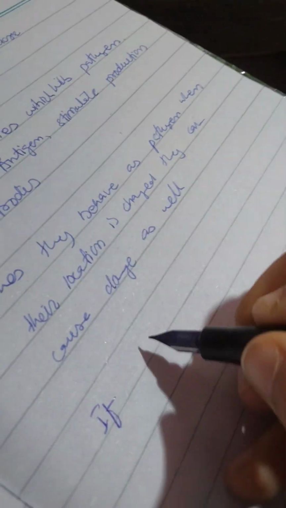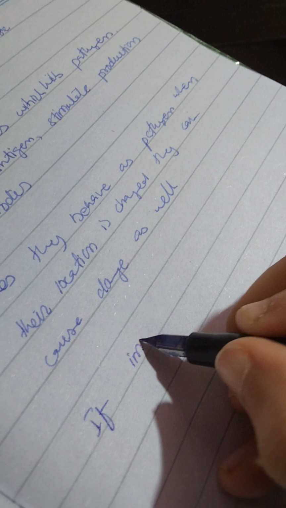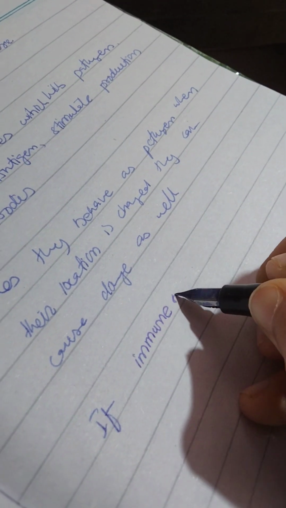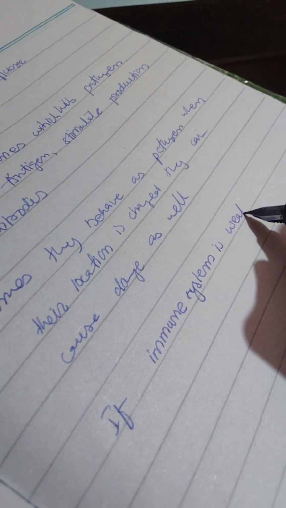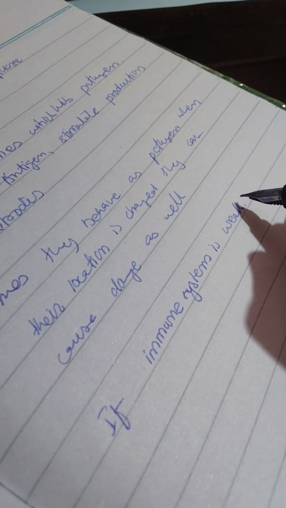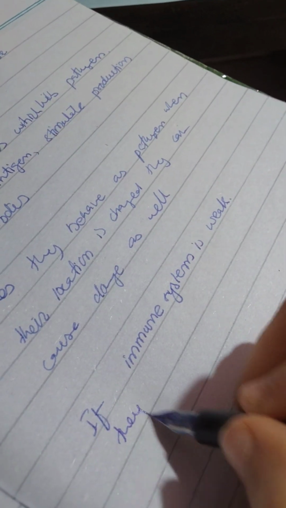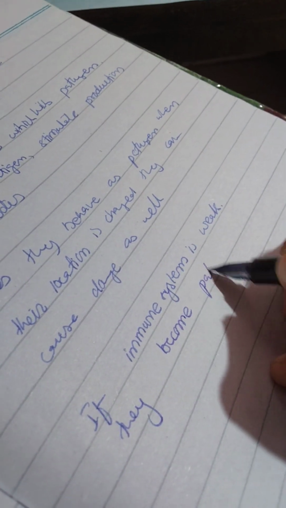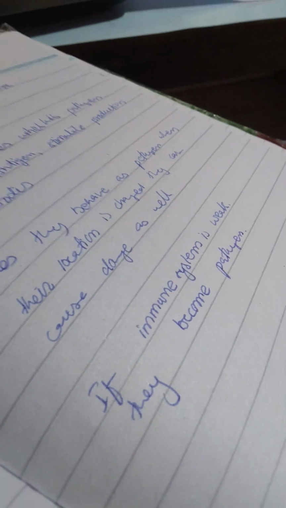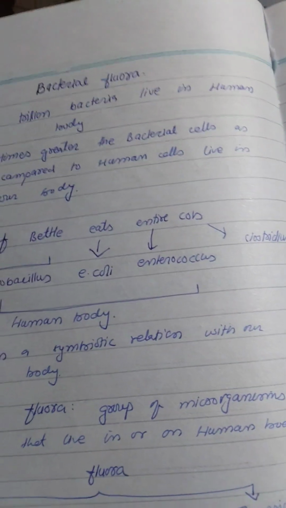Second, if the person's immune system is weak or the person is quite old, then these normal flora become pathogens, right? So I hope the function of normal flora and the bacterial flora are clear to you.